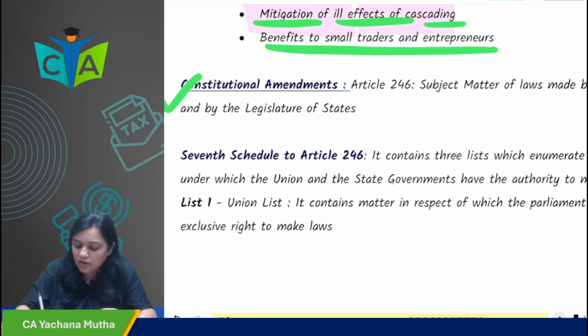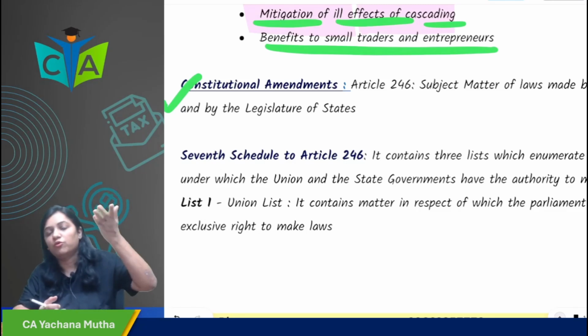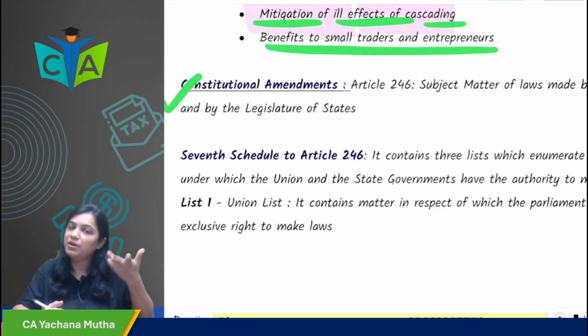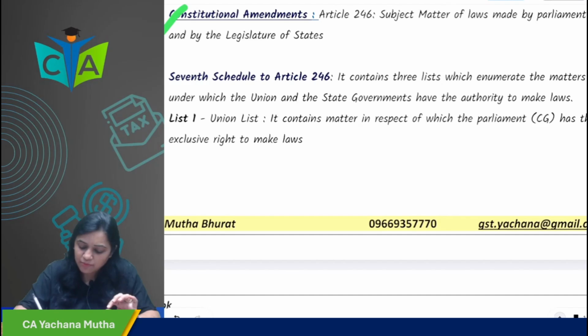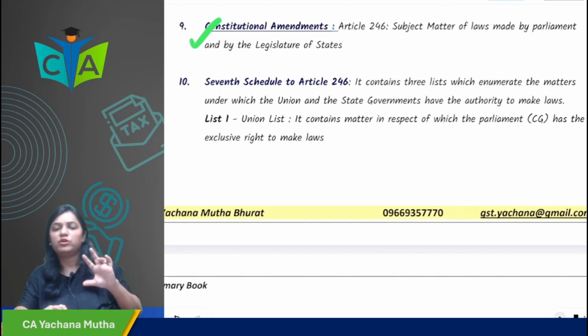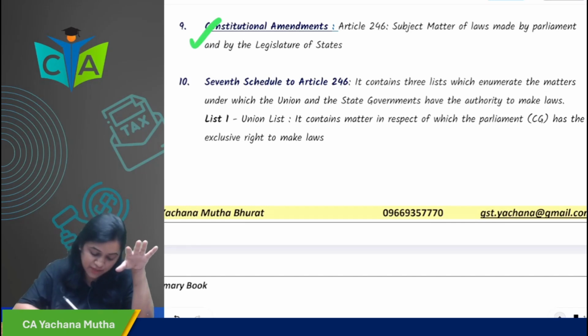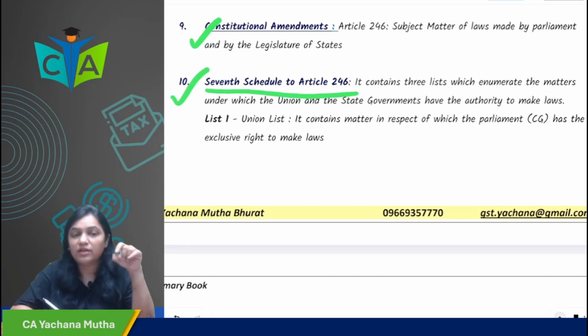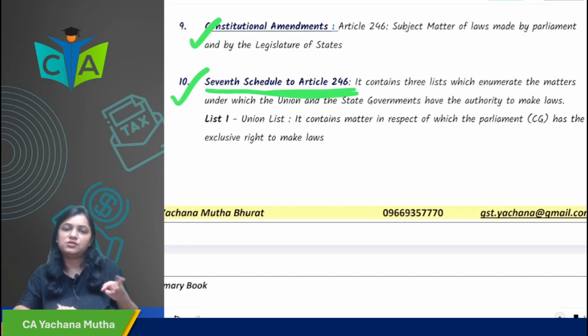For implementing any law in the country, the constitution is the supreme law of the country. So there is definitely a need to amend the constitution for implementation of GST as well. Okay, so in the exam they can ask you, there are 2-3 important points in the constitutional provision part that we'll discuss. Those are generally what they ask in the exam. For example, they ask you a short note on 7th schedule to article 246. They can ask you straightforward, or they can ask what are the 3 lists enumerated under 7th schedule to article 246, or they can ask you to write a short note on article 246. You have to write this.